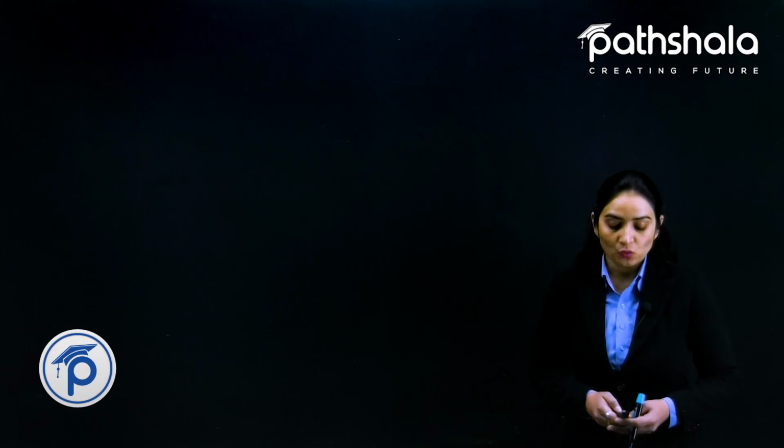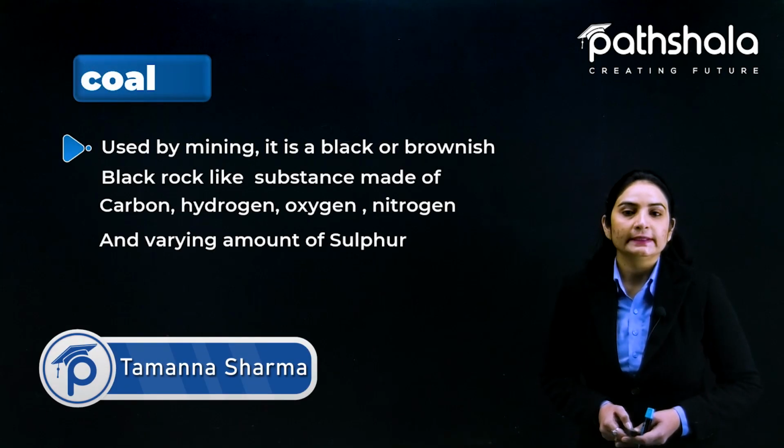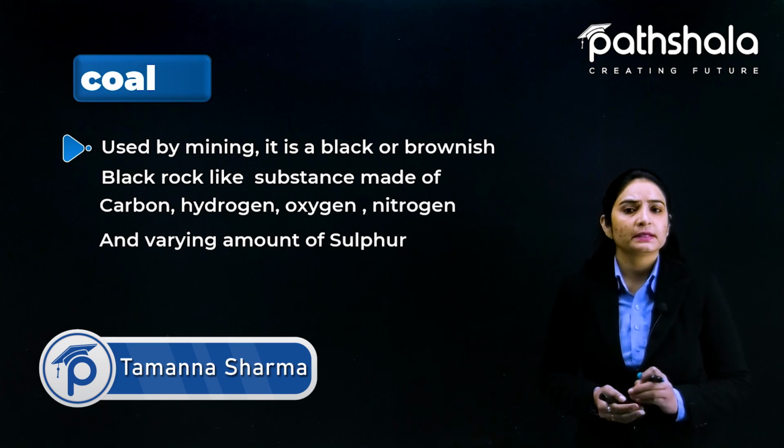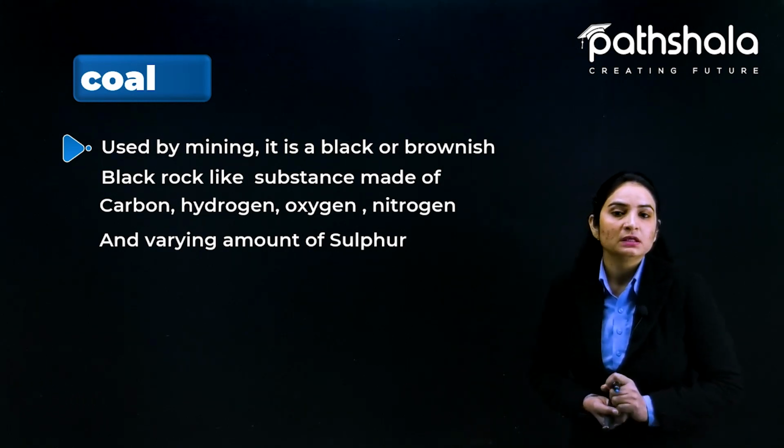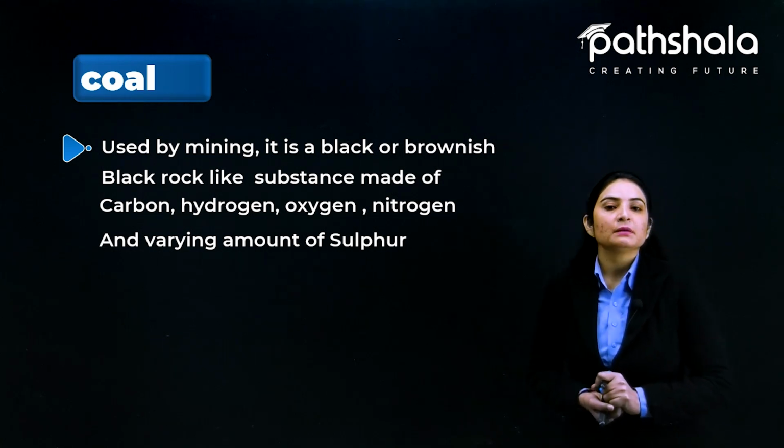Next, let's start with coal. So coal is what? Coal is used by mining. कैसे हम इसको करते हैं? It is used by mining. It is a black or brownish black rock-like substance made up of carbon.